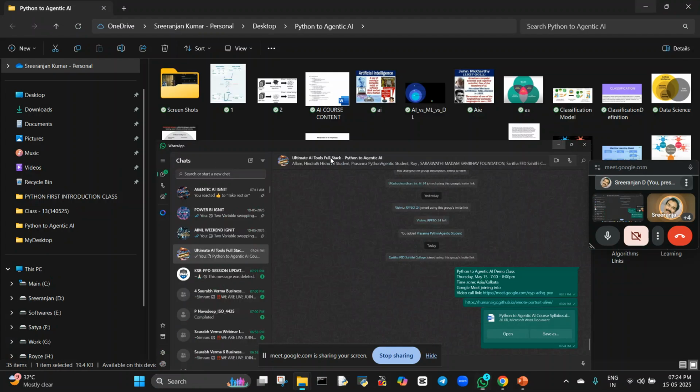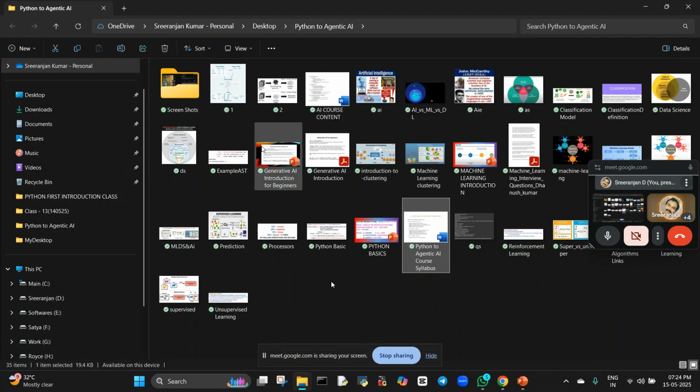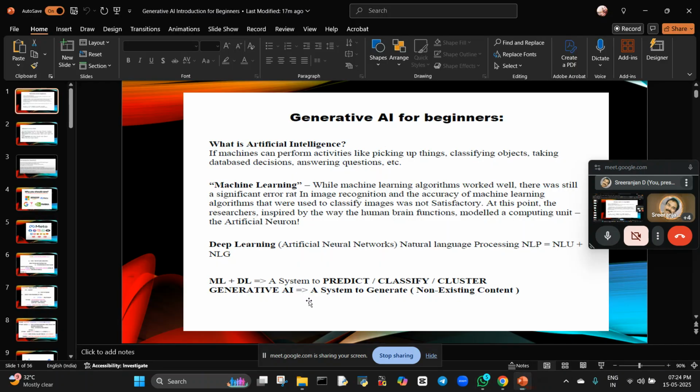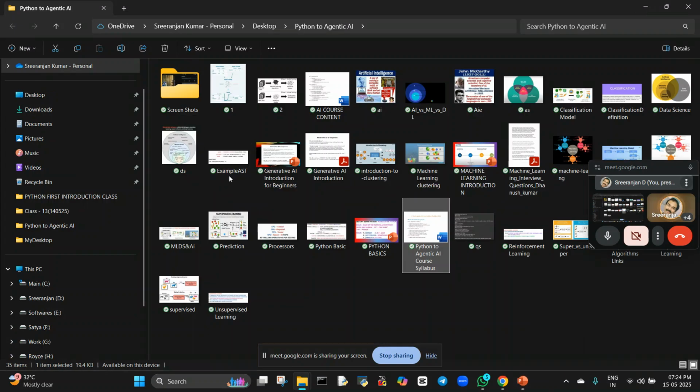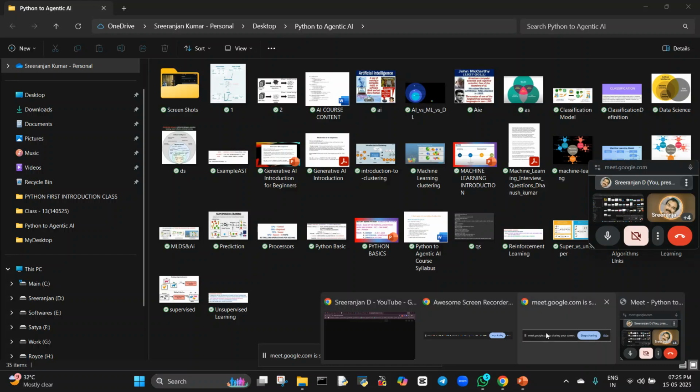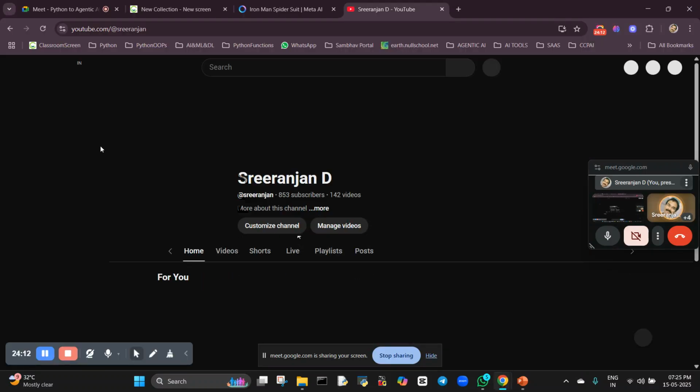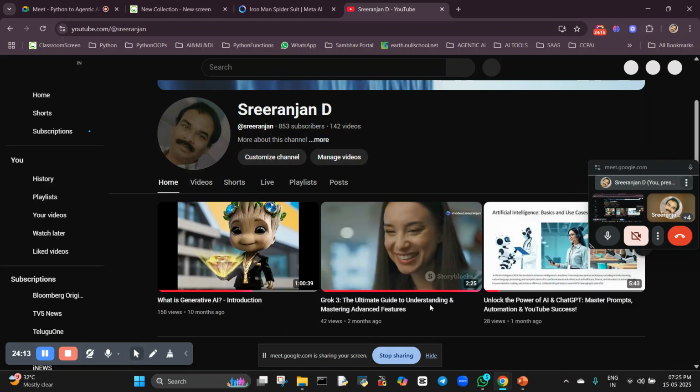So I'm going to share that. Now you can see here, generative AI, a system to generate non-existing content. What does that mean? We will try to understand that. Non-existing content means the content may not exist, but you can show your creativity in this case.